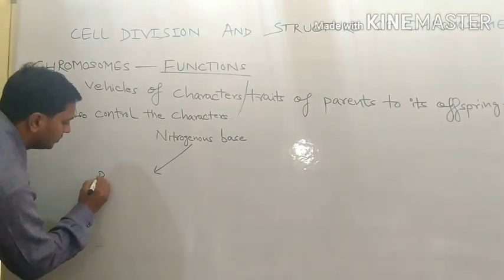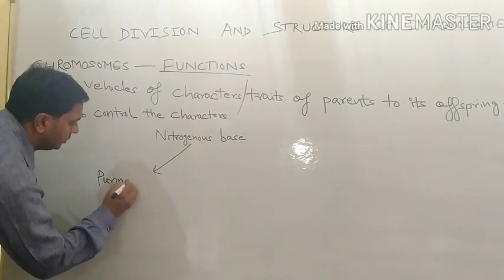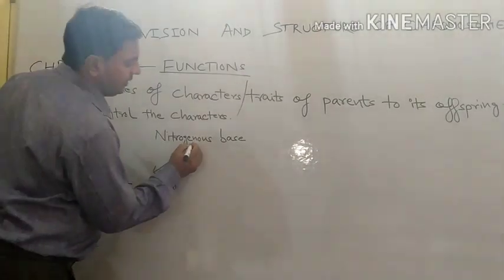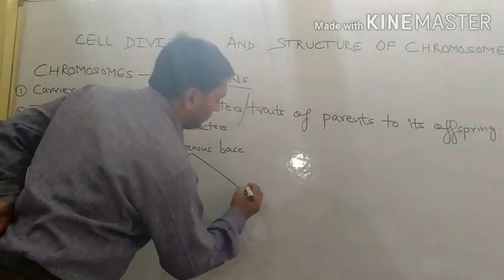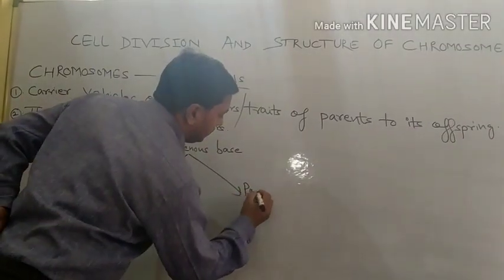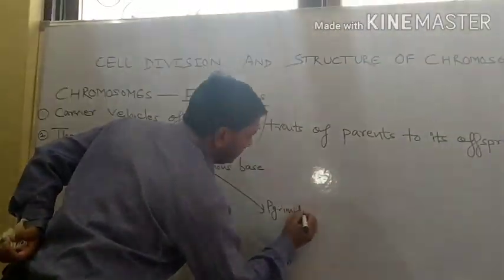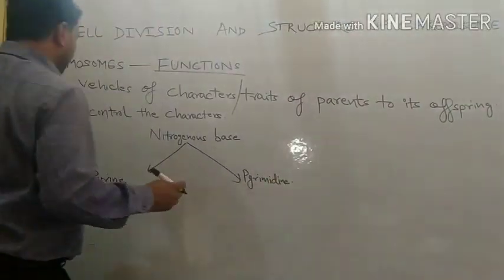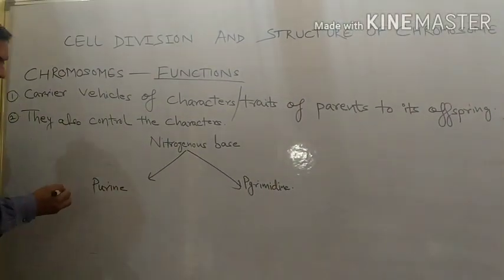Purine, one is purine, other is pyrimidine. Purine includes adenine and guanine.